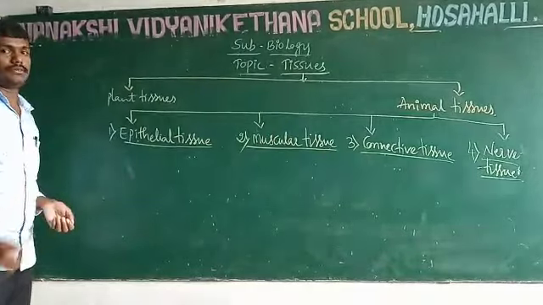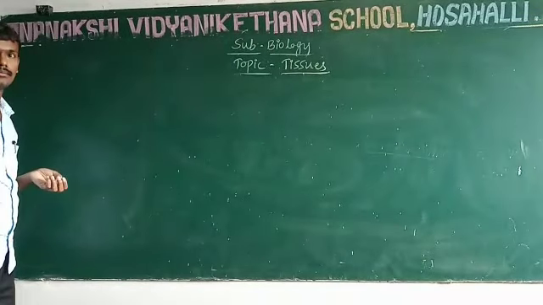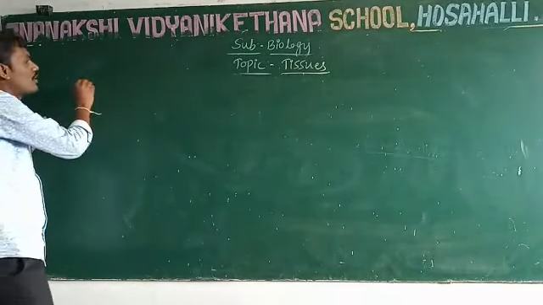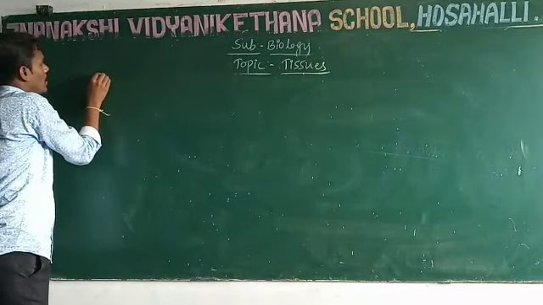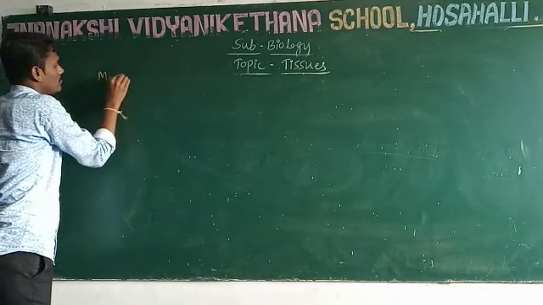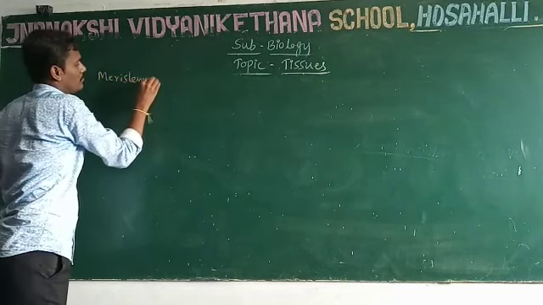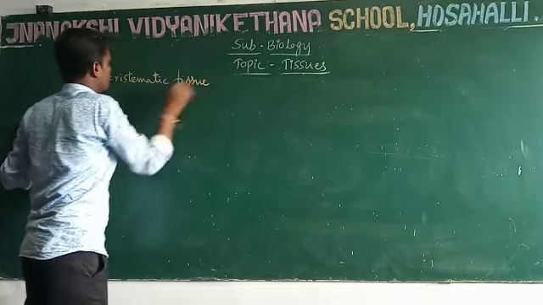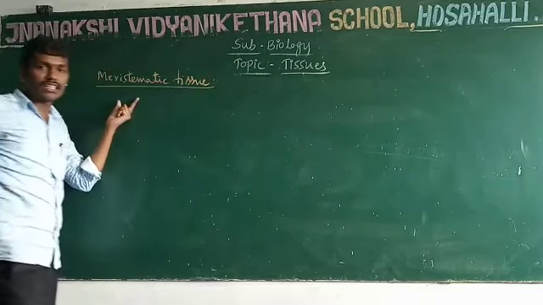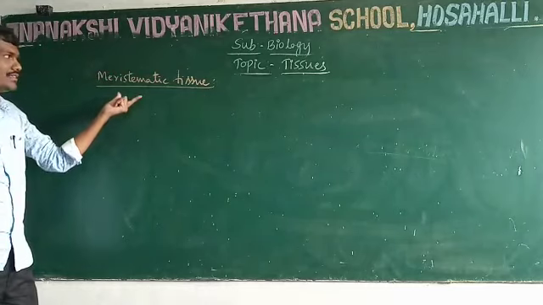So now we will discuss one by one. The first tissue is meristematic tissue. What is meristematic tissue? It is a type of plant tissue.